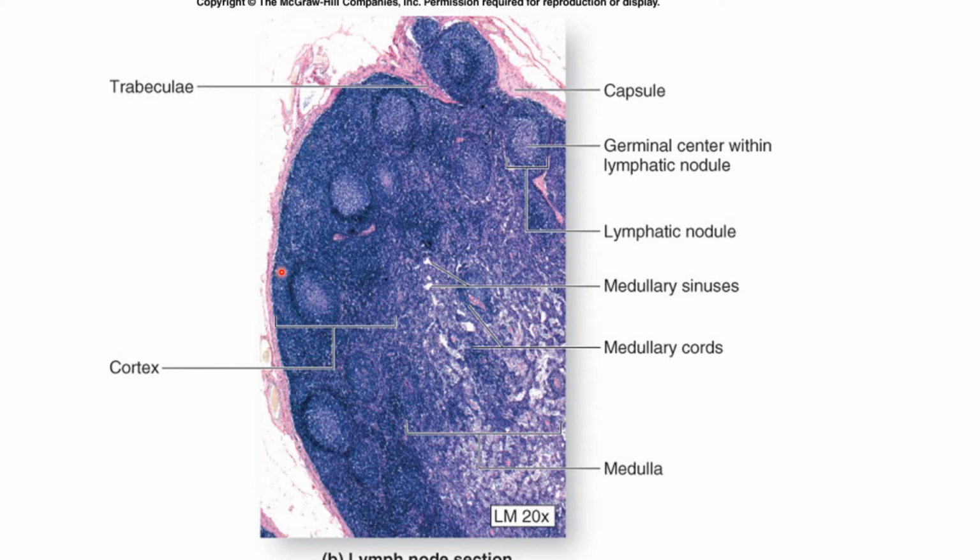This space is given the name subscapular sinus. So beneath the capsule there is a subscapular sinus. A number of septa or trabeculae enter here. The name given to these is trabeculae.